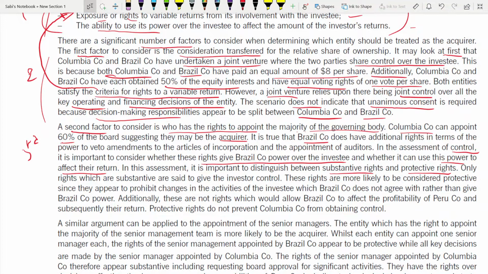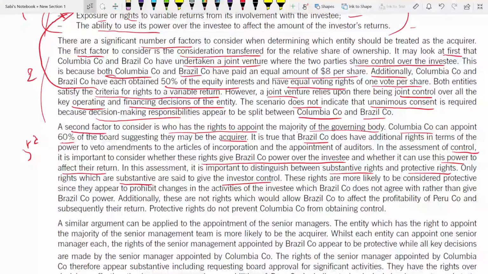Substantive means only rights which are substantive. That means they're big, right? Huge. They have huge rights. Very extensive, not very minor and small. So only those rights which are substantive are said to give the investor the control.